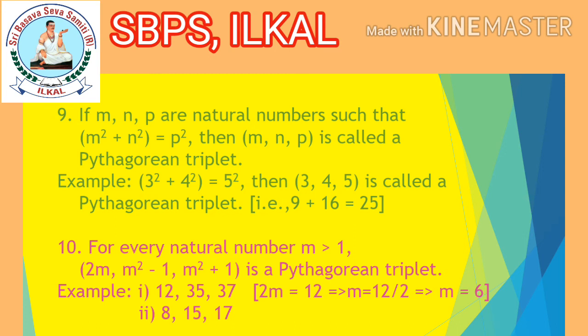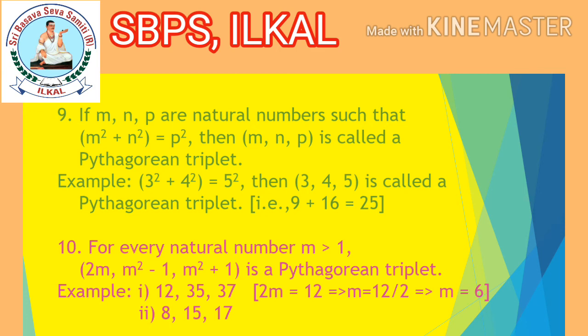That is, 3 square value is 9, 4 square value is 16, 5 square value is 25. When you add 9 plus 16, you got 25, which is nothing but 3 square plus 4 square is equal to 5 square. Then we can consider 3, 4, 5 as a Pythagorean triplet. According to the property, m square plus n square is equal to p square, then only we can consider m, n, p as a Pythagorean triplet.